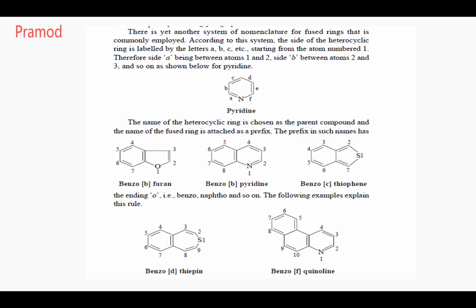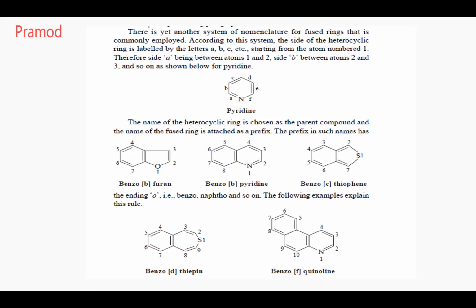Explain me the next example. The benzene ring is attached to thiophene at the 3 and 4 carbon atoms. So it is called benzo[c]thiophene. Did everybody get this? Yes, sir. Karunya, explain me the next one.